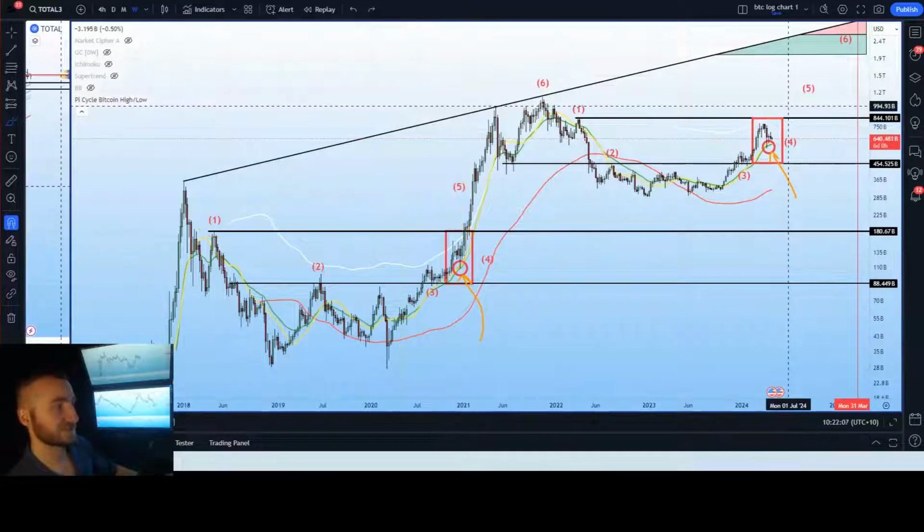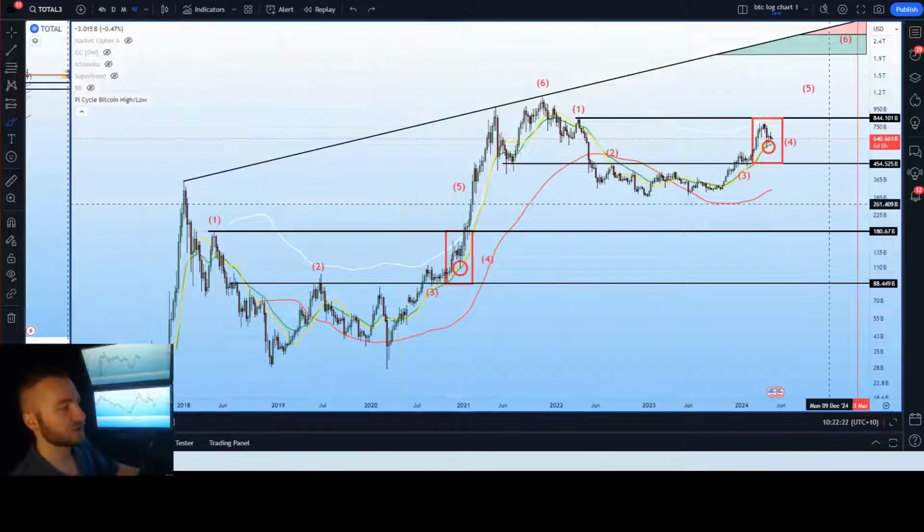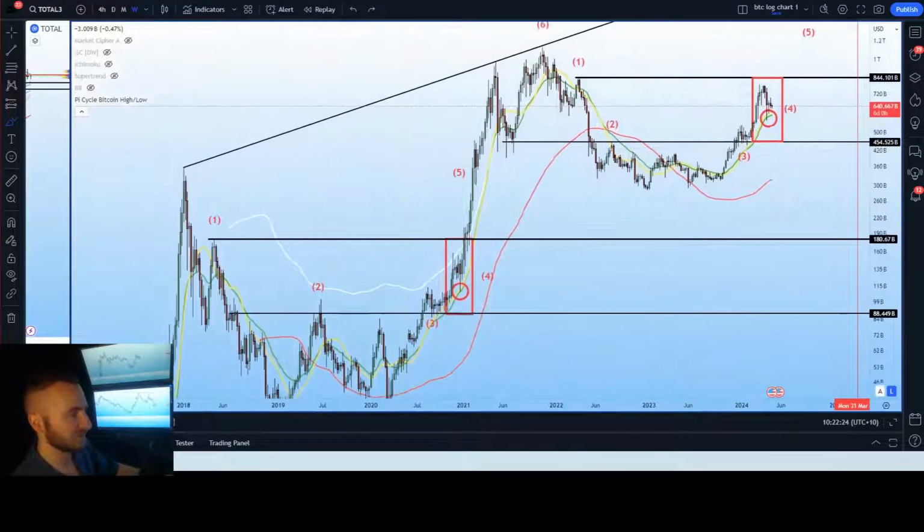Invalidation number 1 will come from a structural perspective. Invalidation number 2 will come from a technical perspective, and they both hold different weights. An invalidation from a technical perspective is less serious than an invalidation from a structural perspective. Let's move into it.